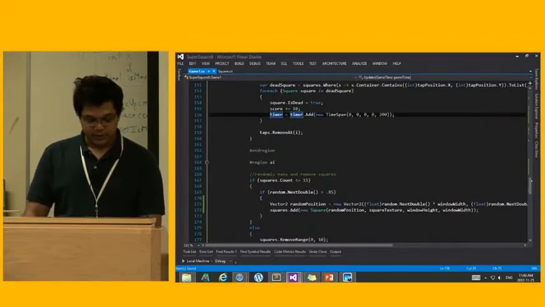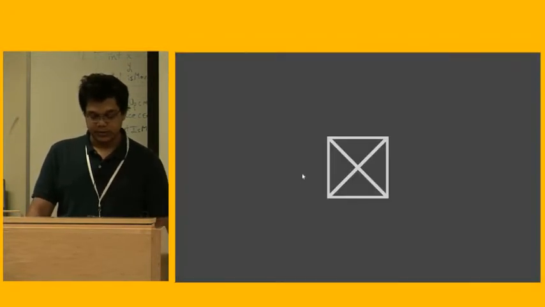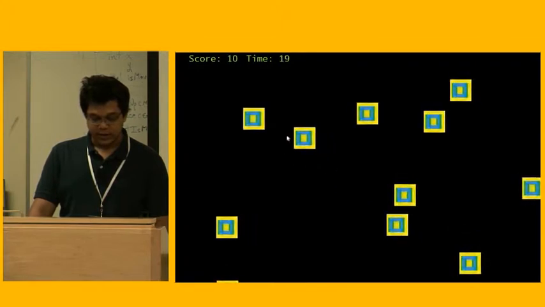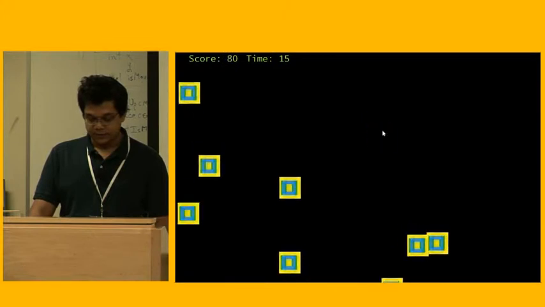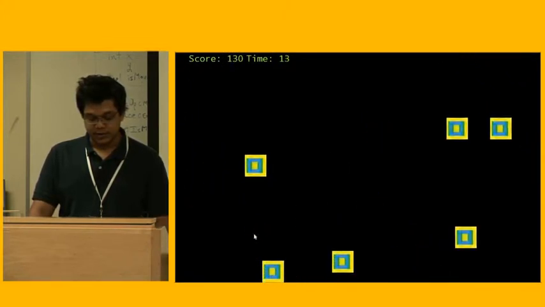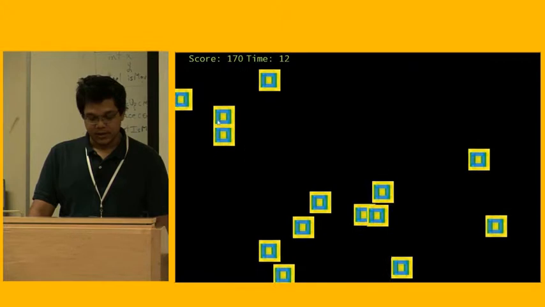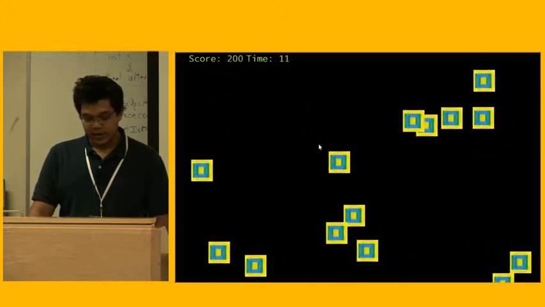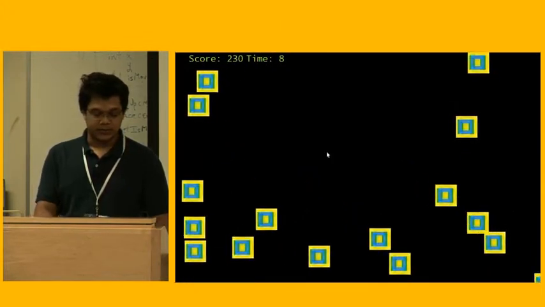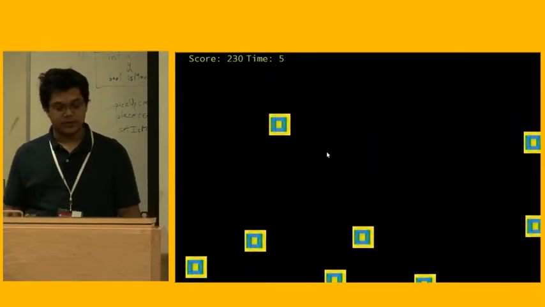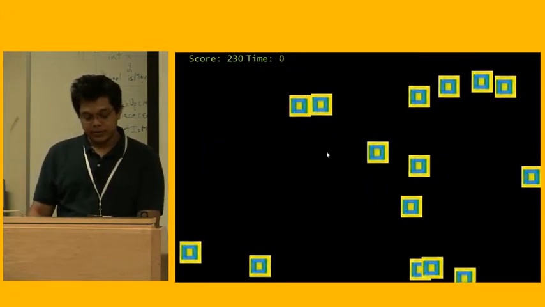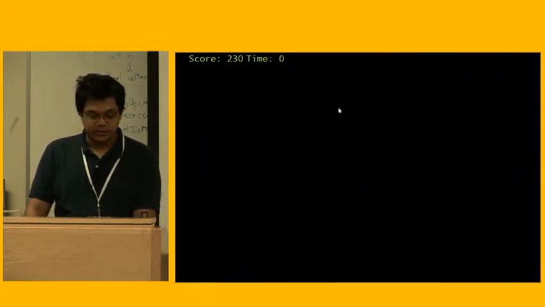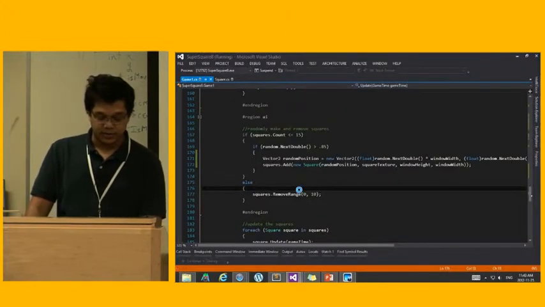So after I have done all this, let me see what it looks like if I run this project. That's great. Now I can actually get score for killing these squares. And this game is really addictive for me. I know it's an amazing game. So after I have gone up a little bit to score something, time will eventually run out and my game will be over. And when the game's over, I am a really bad designer for games, so I just made it a blank screen, and that shouldn't be how your game looks.